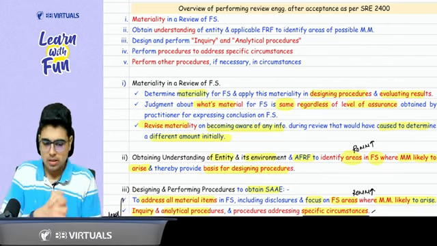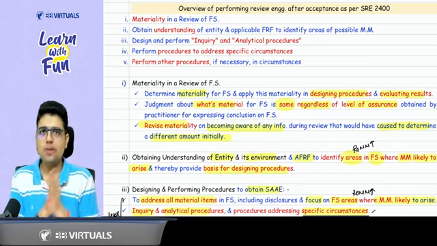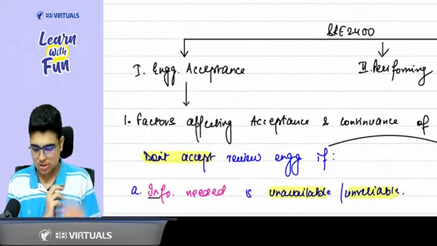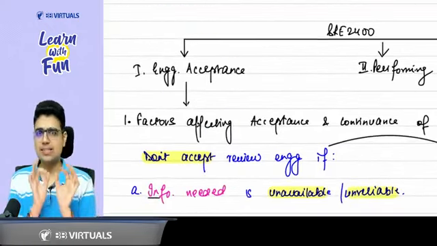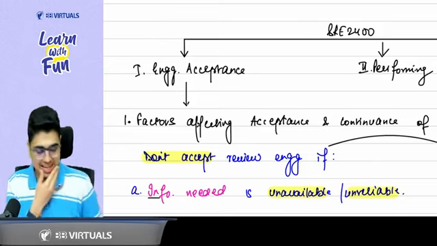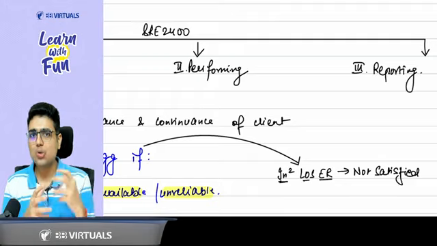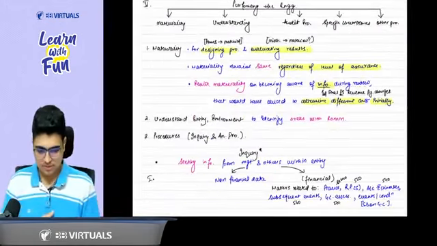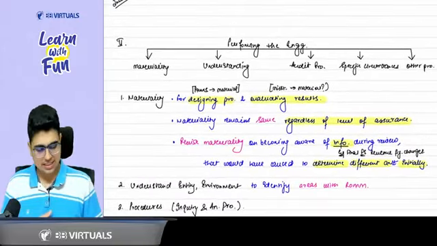Awesome. Now, sir, we need to perform the engagement. The first part of SRE 2410 is done. Engagement acceptance, this we have properly completed. Now let's discuss how to perform a review engagement. For this, again, come to your notes. There are 4-5 things that you need to cover.